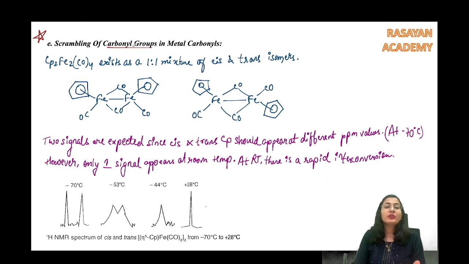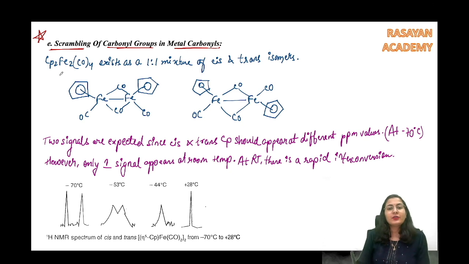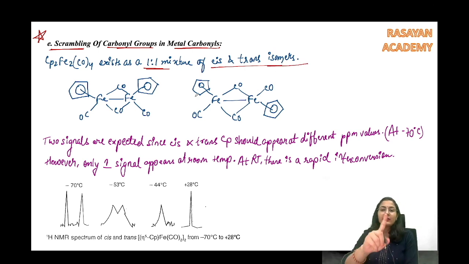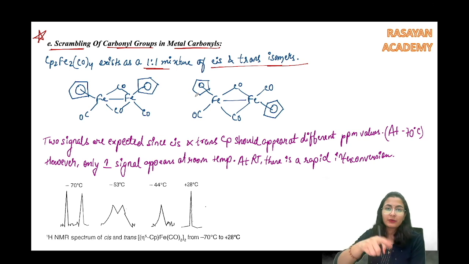Scrambling of carbonyl groups in the metal carbonyls. What is scrambling? Scrambling means just changing position. Okay, so you have already seen this complex, right? We saw this complex in the 18 electron rule chapter. So what is happening? Cp2Fe2(CO)4 exists as a 1:1 mixture of cis and trans isomer, where you see that one carbonyl is terminal and the other carbonyl is bridging.